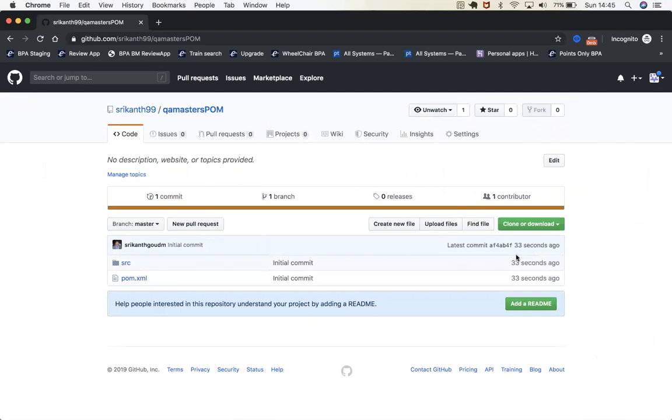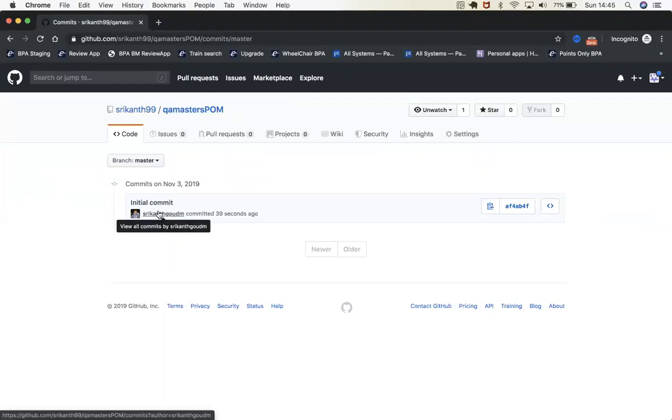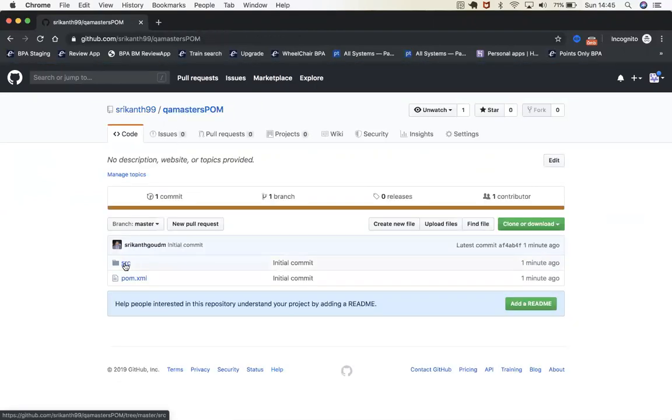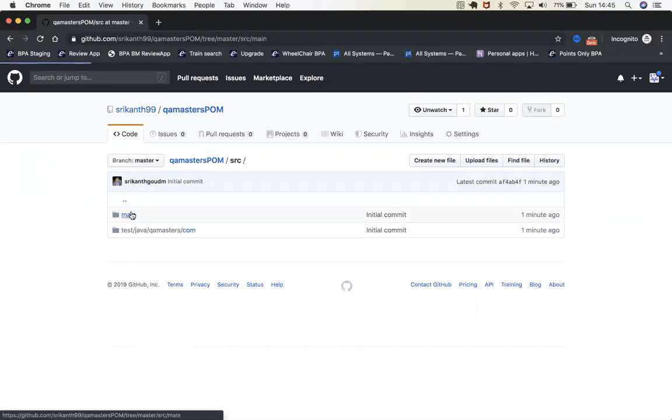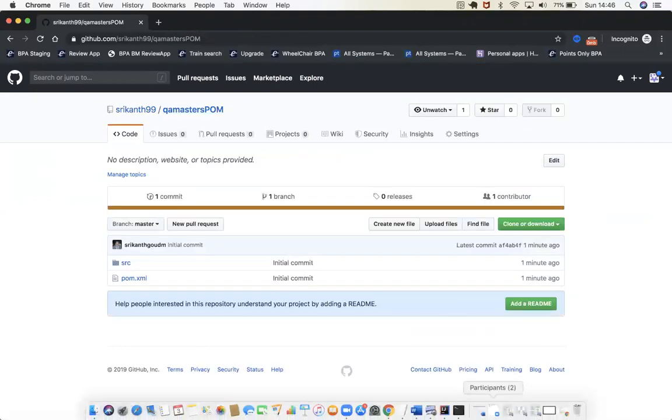33 seconds ago. Here you can see all the commits. 39 seconds ago. Who did that? Srikanth Gowda. Make sense? Okay. So who made the changes and where they made the changes, everything will be recorded. You can see all the files here. So this is how you will be sharing your project or files.